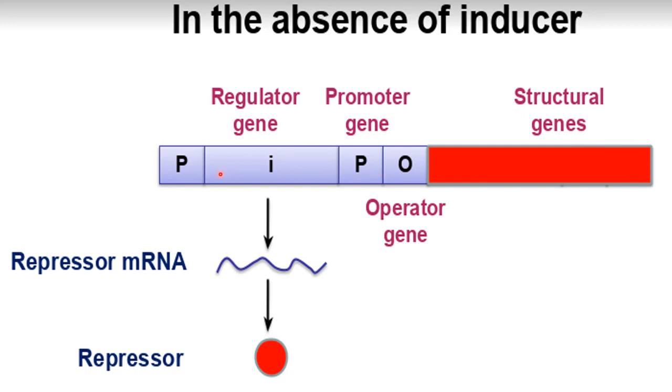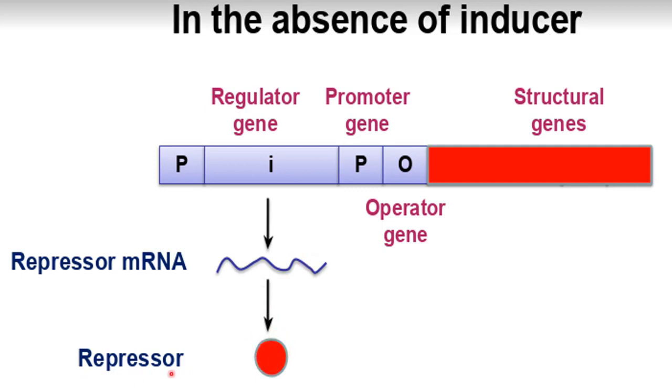So what will happen here now in absence of inducer, this regulatory gene, that is I, okay, it will make a repressor mRNA. Okay, this is the repressor mRNA. This I is a gene, a segment of DNA. It will transcribe to form the mRNA. Then this mRNA will form a repressor protein.